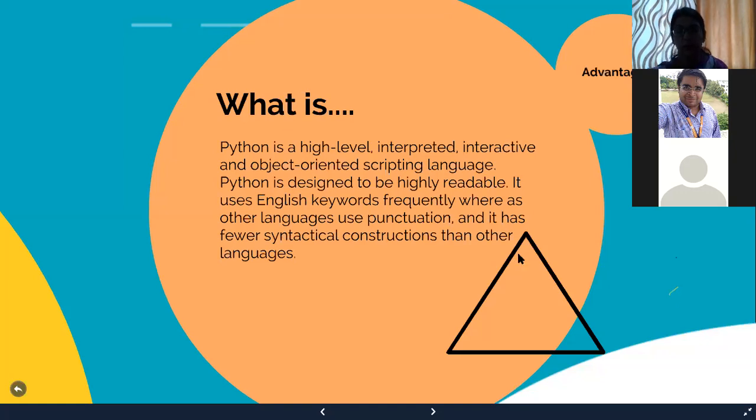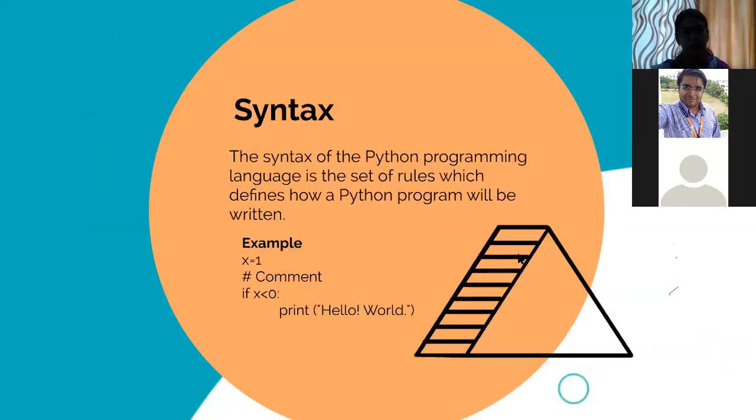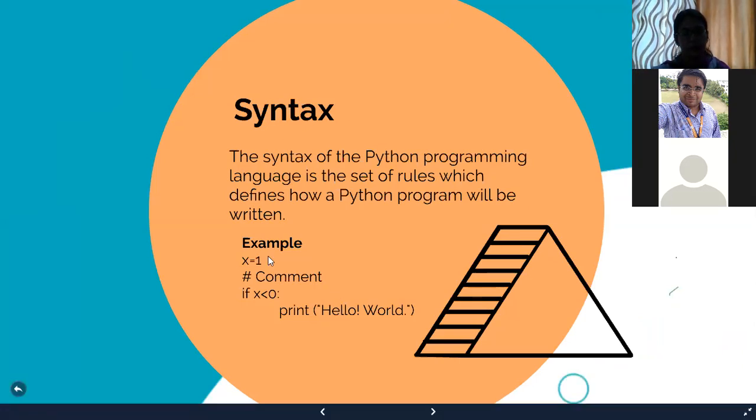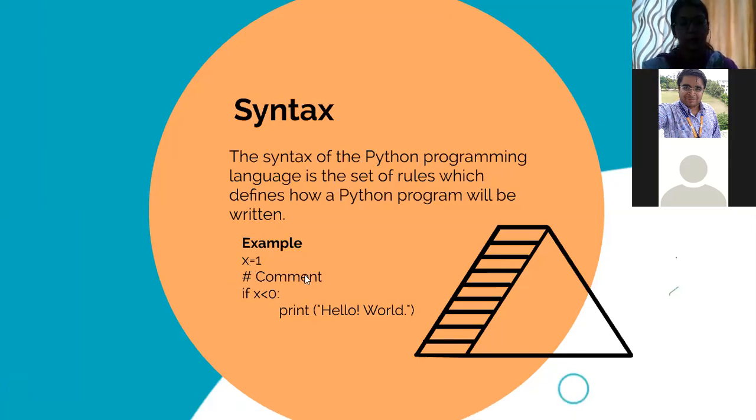What's next? What is the syntax of Python? Maybe you all know how Python is written. We don't have to add any kind of data type. We just provide a variable and it dynamically understands the data type from the value of that variable. If the value is an integer, then the data type of that variable is integer. If the value is a string, then the data type will be string. And that's how we can add any comment.